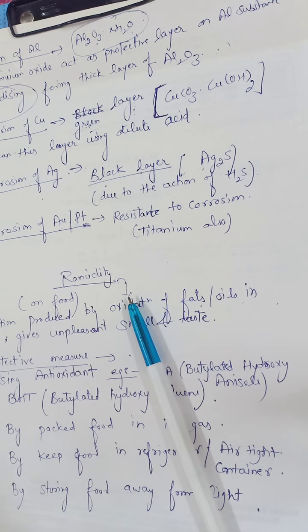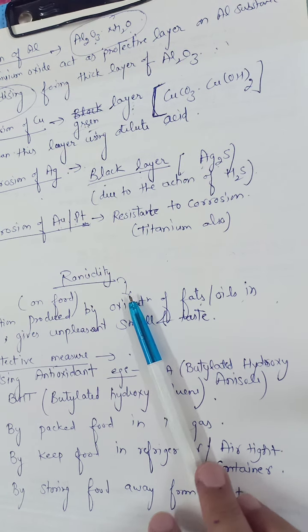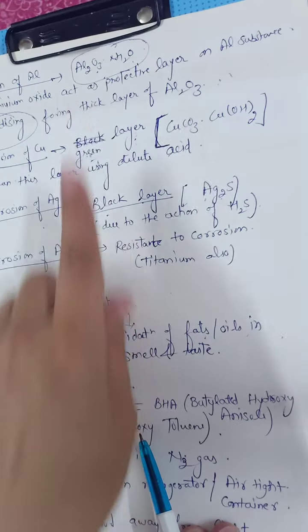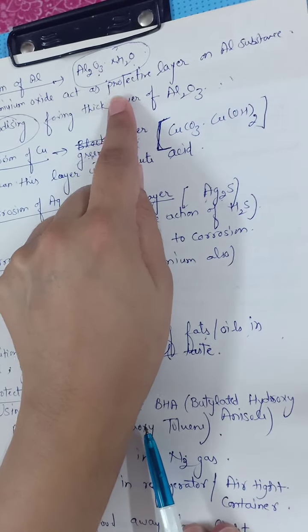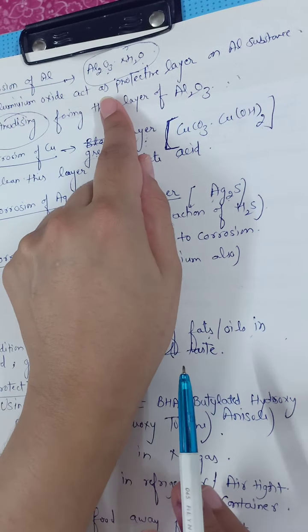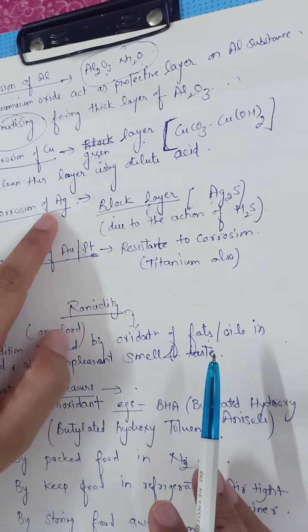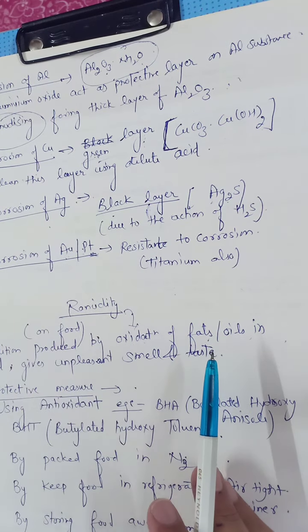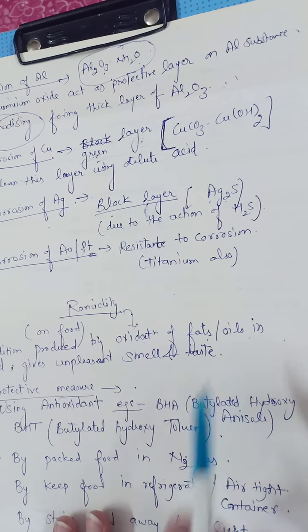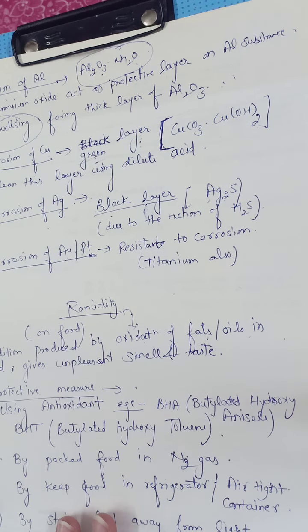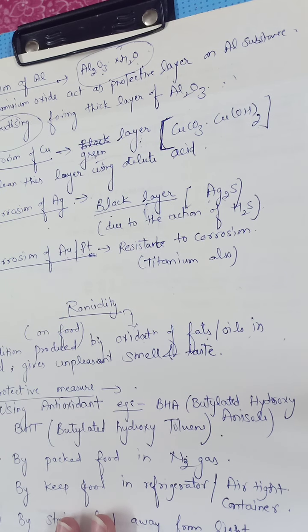So with the help of all these lectures, all these topics and preventive measures for corrosion as well as rancidity, you must learn all these substances, or you can say the chemicals which are formed after oxidation of aluminium, copper, silver and iron also. Then you can solve all the problems based on corrosion and rancidity for 10th class.